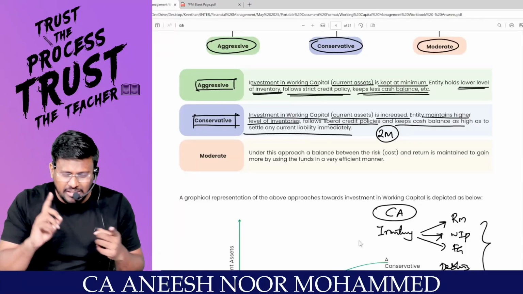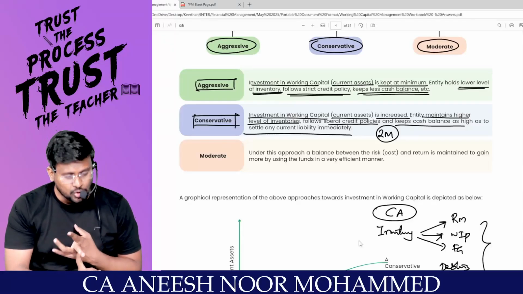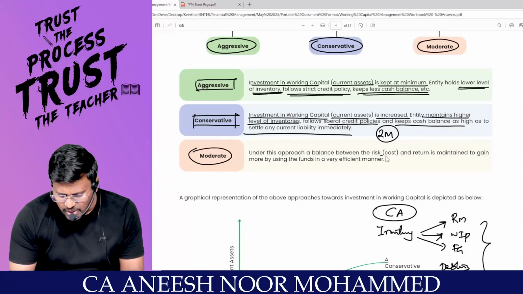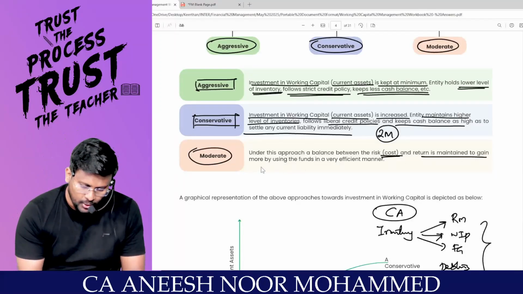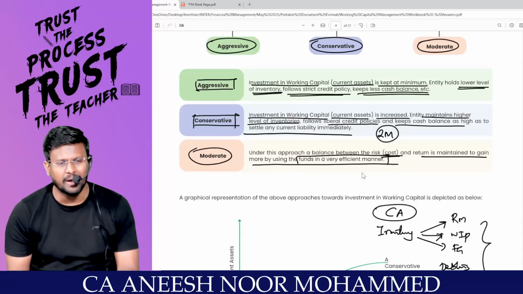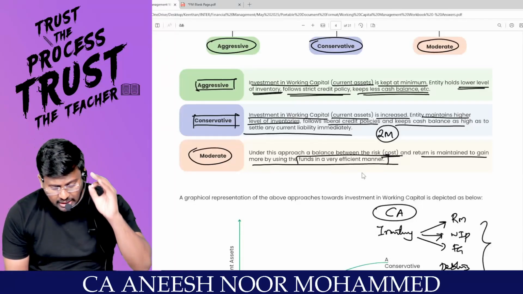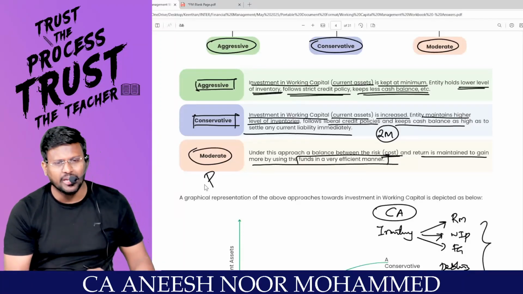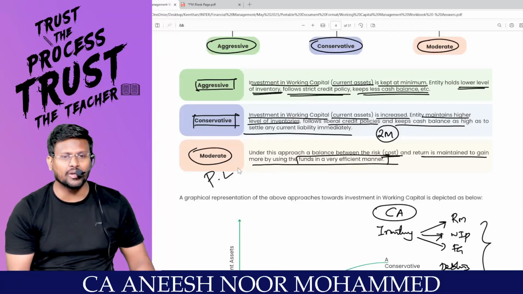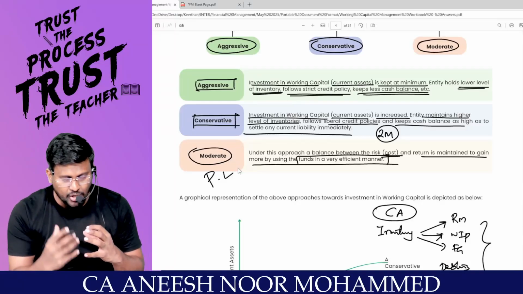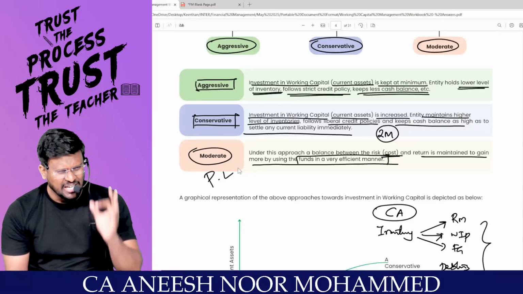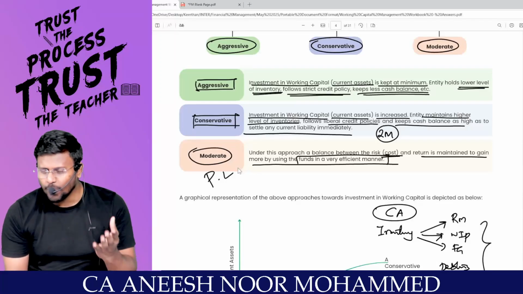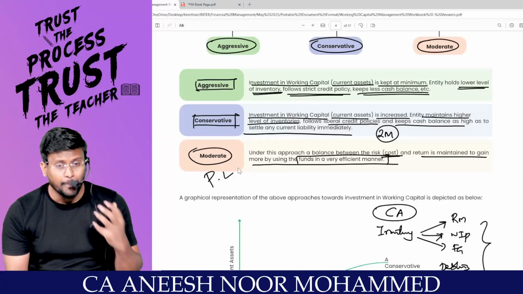Aggressive is very bad. Conservative is also very bad. Always choose the moderate approach. Under this approach, a balance between risk and return is maintained to gain more by using the funds in a proper manner. That means if you are following the moderate approach, your profitability will not get affected and your liquidity will not get affected. That is called trade-off. But aggressive means anytime you will get a big hit. Conservative means unnecessarily you are wasting your money. Are you agree with me? Opportunity cost will be there.